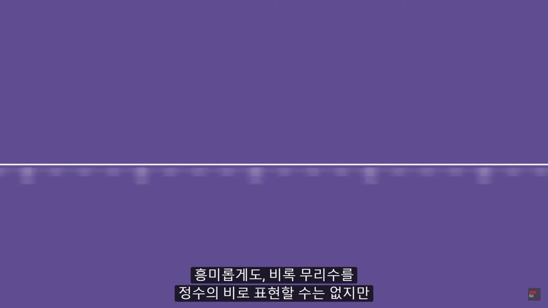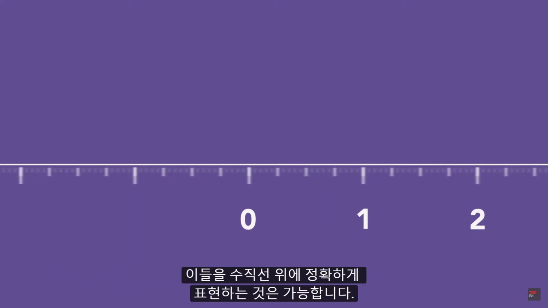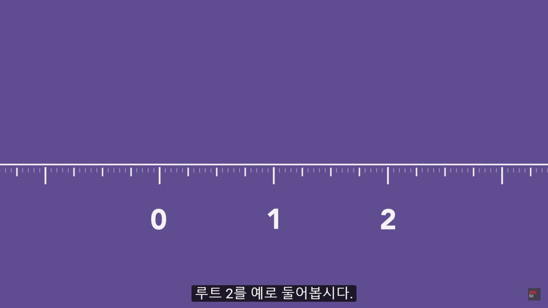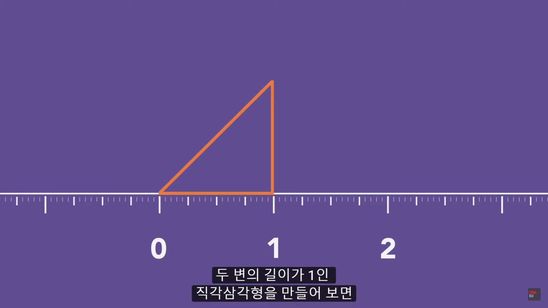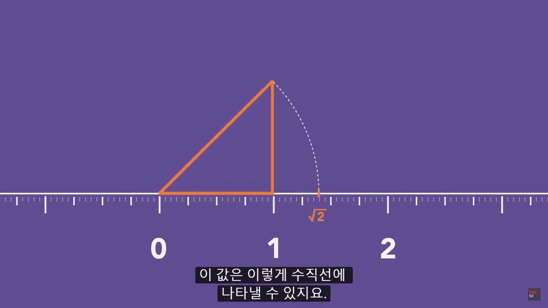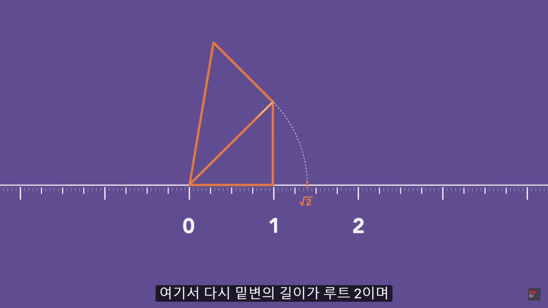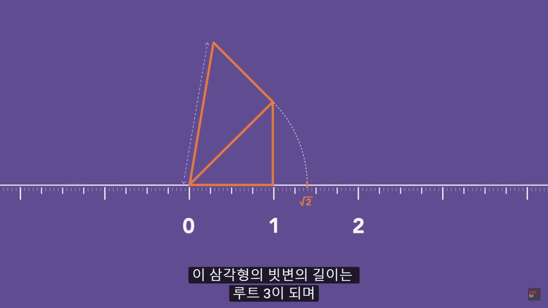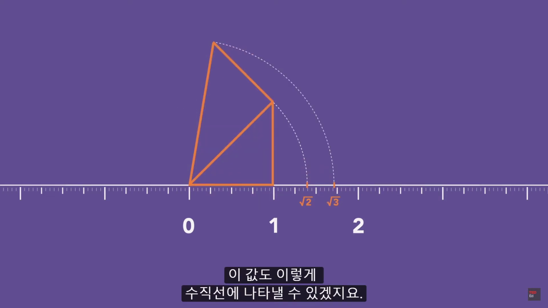Interestingly, even though we can't express irrational numbers as ratios of integers, it is possible to precisely plot some of them on the number line. Take root 2. All we need to do is form a right triangle with 2 sides each measuring 1 unit. The hypotenuse has a length of root 2, which can be extended along the line. We can then form another right triangle with a base of that length and a 1-unit height, and its hypotenuse would equal root 3, which can be extended along the line as well.